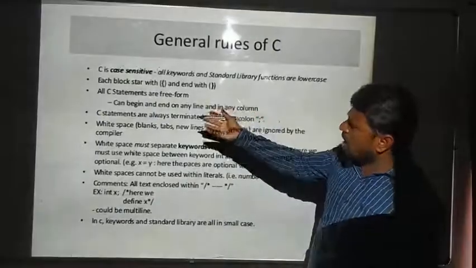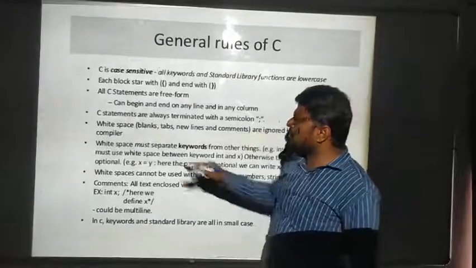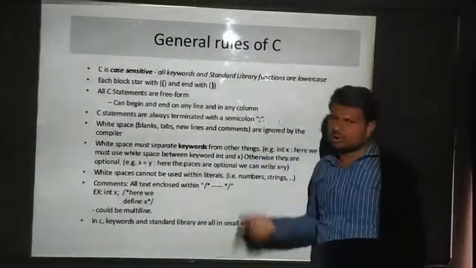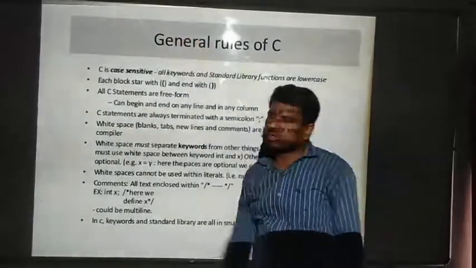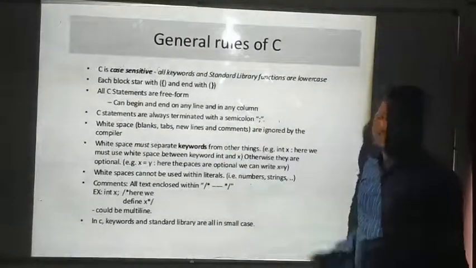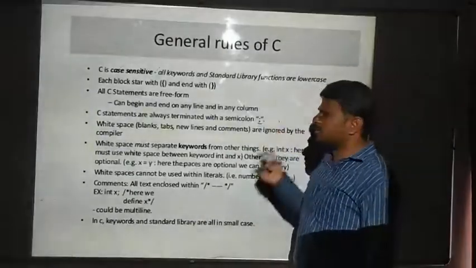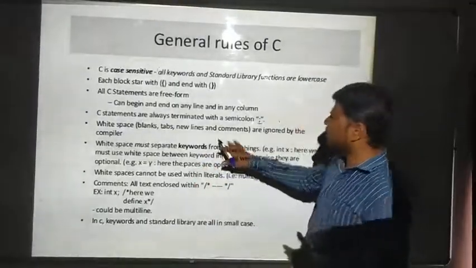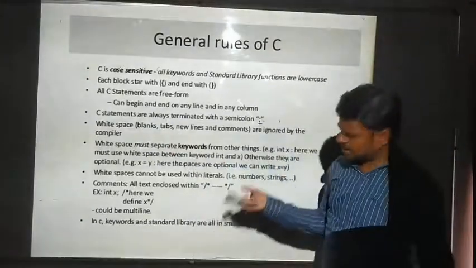All C statements are free form. Why do we call it free form? It means statements can begin and end on any line and any column, except the preprocessor. The preprocessor has to begin at the starting column only. C statements are always terminated with a semicolon. Each and every statement in a C program will end with a semicolon. White space can be given depending on your interest and will be ignored by the compiler.